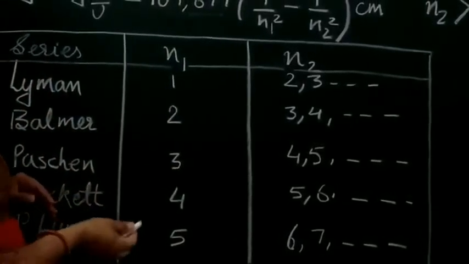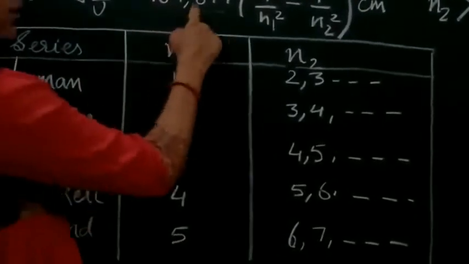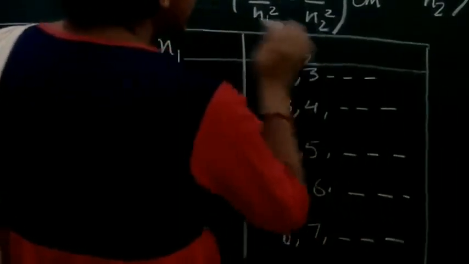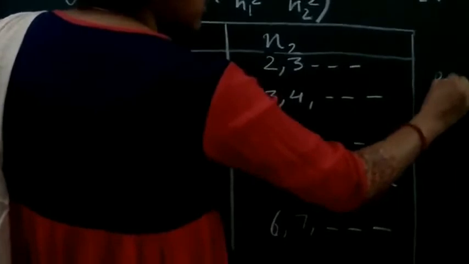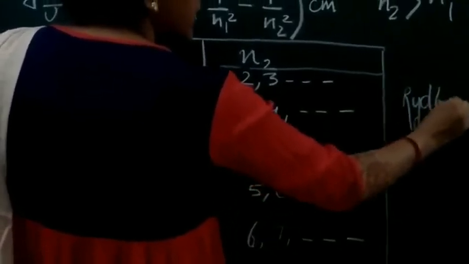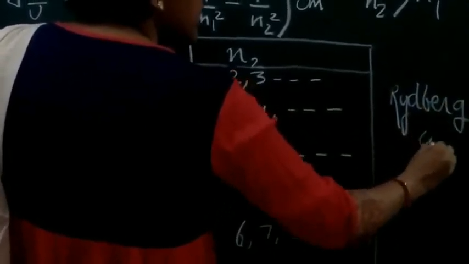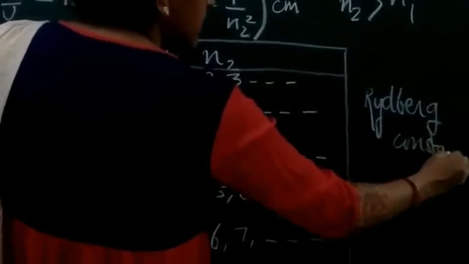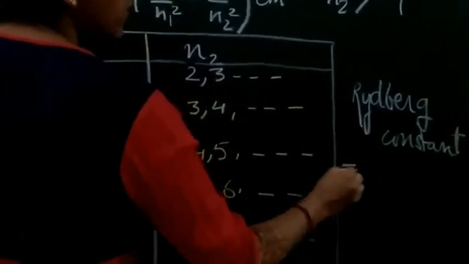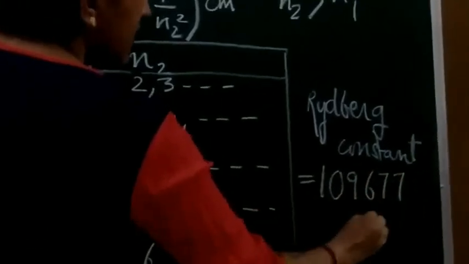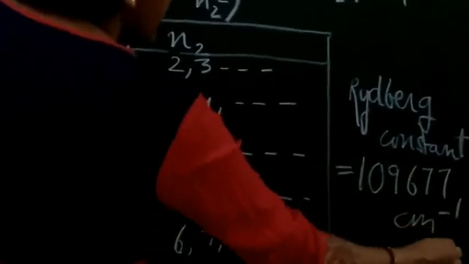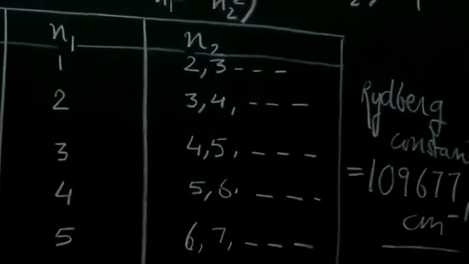Now the Rydberg formula is a general formula from where we can get the spectral lines for the different series. This value, 109677, is known as the Rydberg constant. So the Rydberg constant is equal to 109677 centimeter inverse, right?